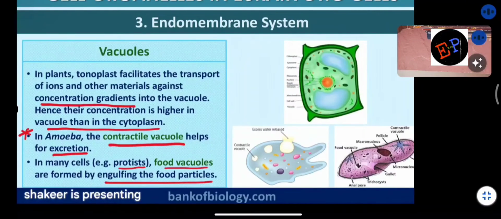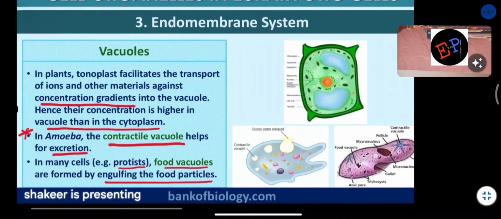The vacuole we were studying contains water, sap, and excretory material, but some vacuoles are called food vacuoles. They engulf, meaning they cover the food material and form a vacuole.